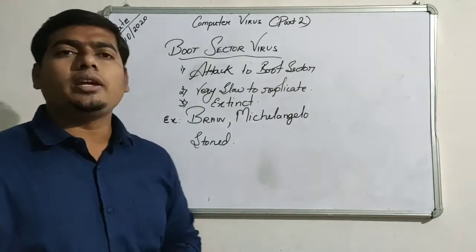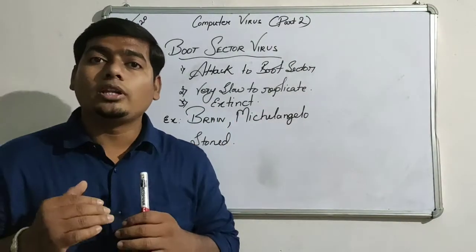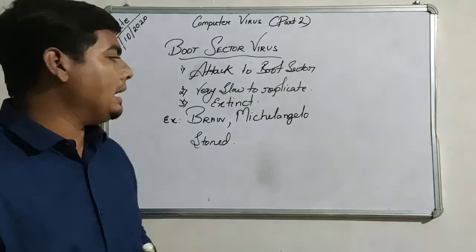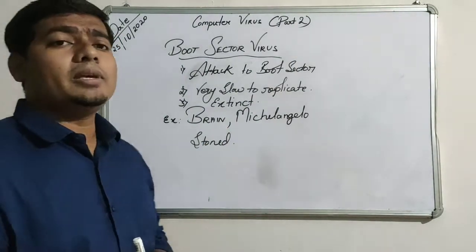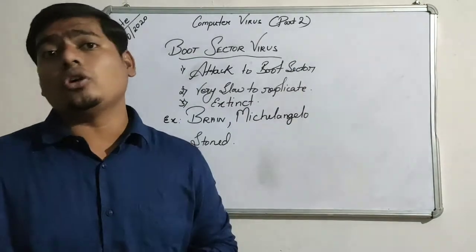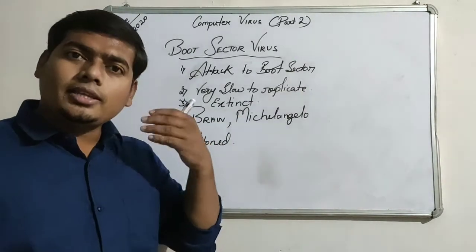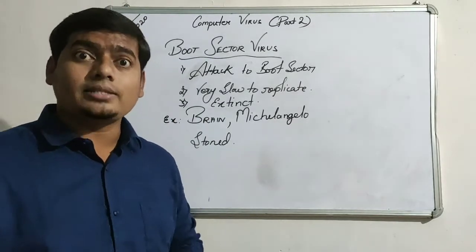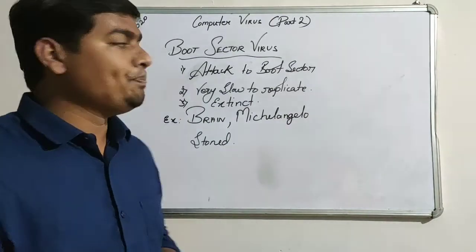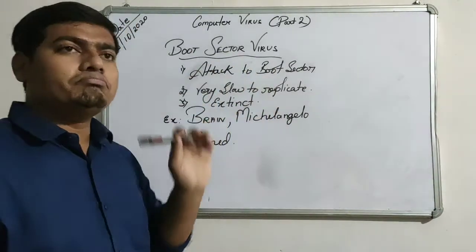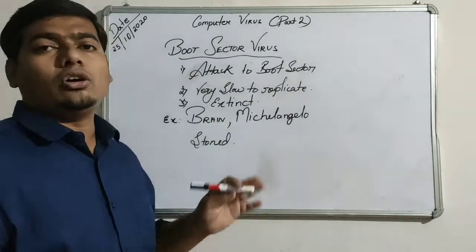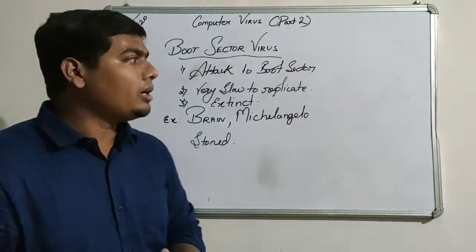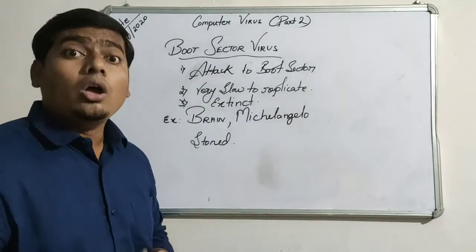And extinct. Extinct means totally extinction. ये पूरा खत्म ही हो चुका है लगभग, और इसका इस्तेमाल नहीं किया जा रहा है. How are they extinct? As I told you, they spread through floppy disks or hard disks. Floppy disks are already going extinct. In place of floppy disks we now have CDs, DVDs, and in the present, in place of CD, DVD, we have pen drives. So because they came from floppy disks and hard disks, they have gone extinct too. With the extinction of floppy disks, they are also extinct. But even now some people are using older versions, older computers.